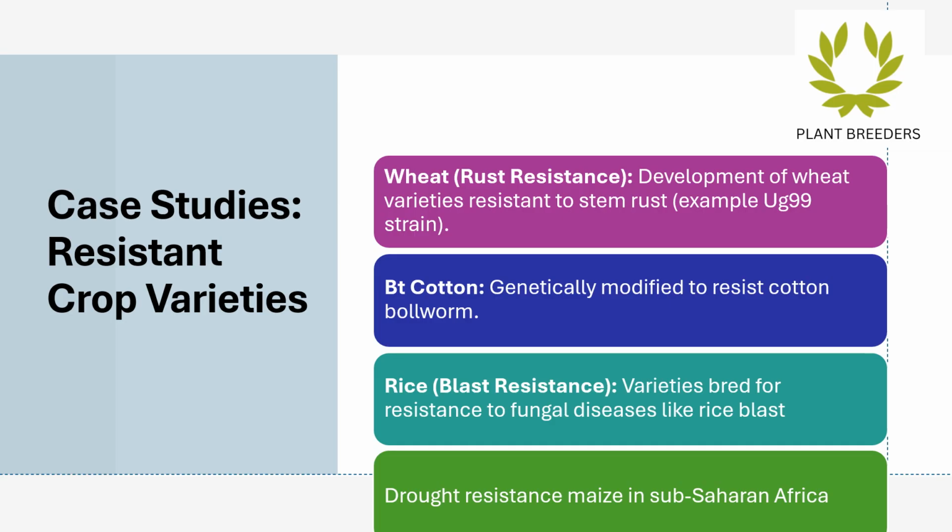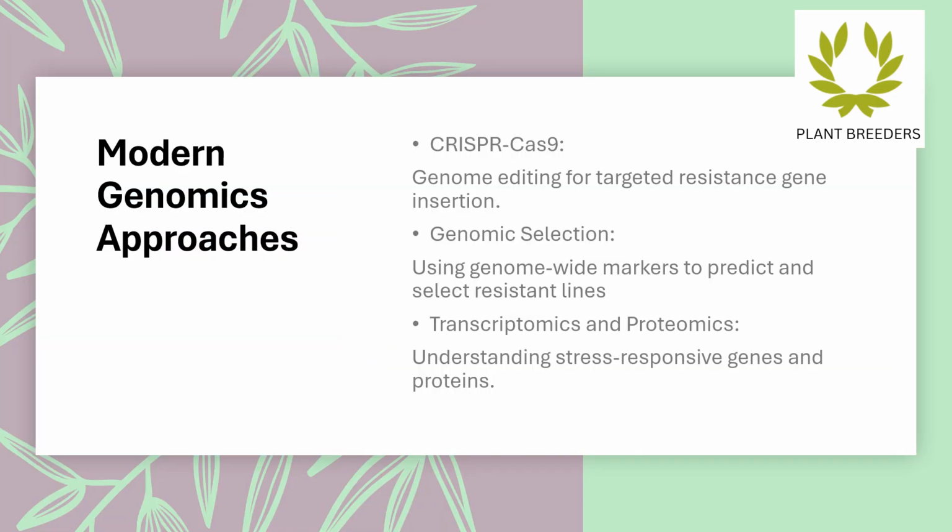Modern genomics approaches are revolutionizing the way we enhance crop resistance through precise and innovative techniques. CRISPR-Cas9 enables targeted genome editing, allowing for the efficient insertion of resistance genes into crops, thereby enhancing their ability to withstand pests and diseases. Meanwhile, genomic selection employs genome-wide markers to predict and select for resistant lines, streamlining the breeding process and improving the accuracy of trait development.